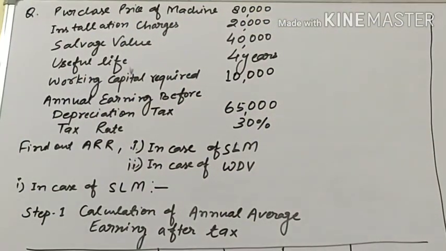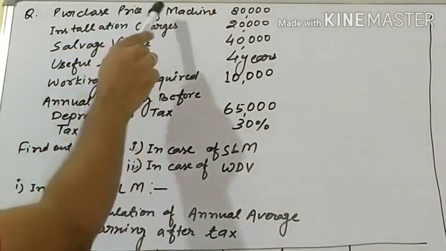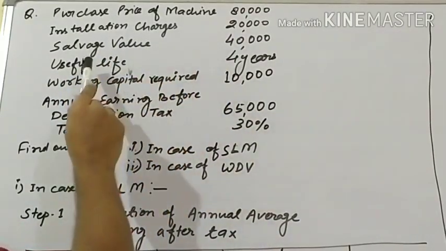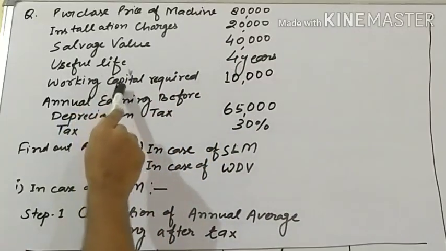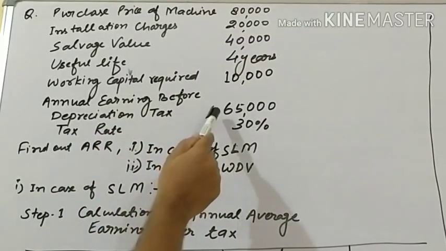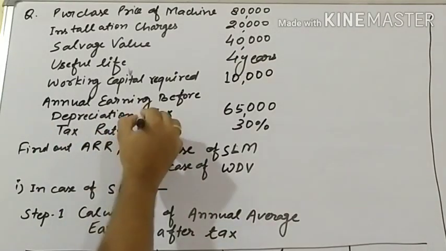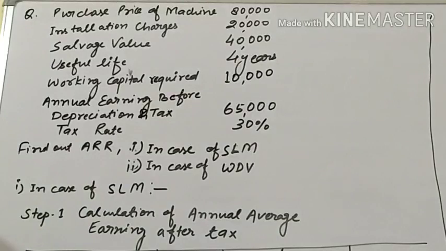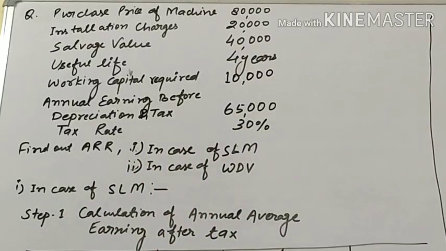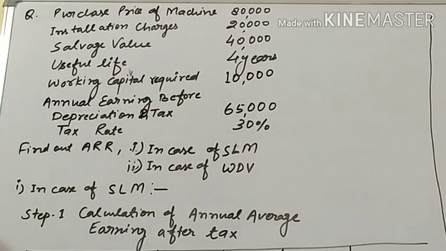Let's see a question which is based on ARR. Purchase price of machine 80,000, installation charges 20,000, salvage value 40,000, useful life 4 years, working capital required 10,000, annual earning before depreciation and tax 65,000. It means in this earning we have not deducted depreciation and tax. Tax rate is 30%. What we have to find out? We have to find out ARR in case of SLM, the straight line method of depreciation, and in case of WDV, the written down value method of depreciation.